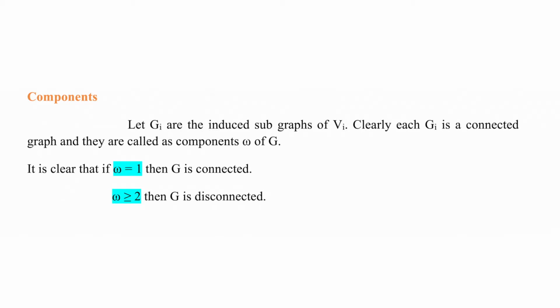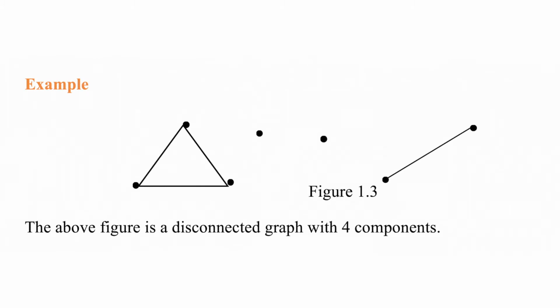Clearly each Gi is a connected graph, and they are called the components of G, the number of which is denoted by omega of G. If the number of components is equal to 1, then obviously G is connected. If the number of components omega is greater than or equal to 2, then G is disconnected. An example is on the screen. So, that is a disconnected graph with 4 components.